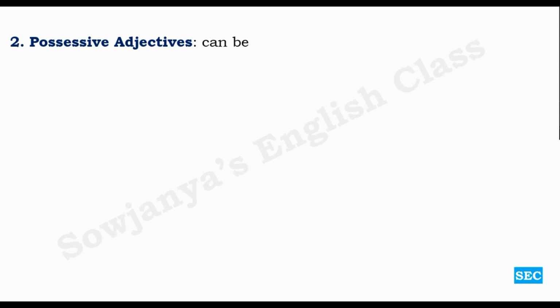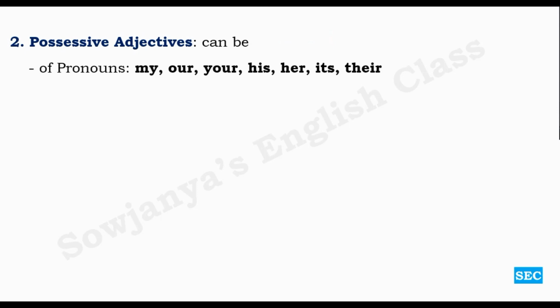If they can stand on their own, they are pronouns. Okay, that is the subtle difference between them. Possessive adjectives can be of pronouns: my, our, your, his, her, its, their, or of nouns as well. With the help of an apostrophe s, we denote that. Okay, Rena's, John's.